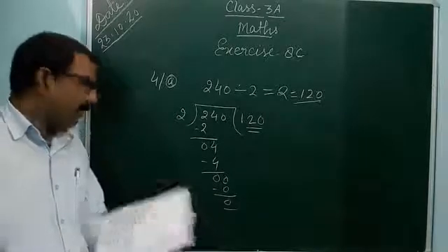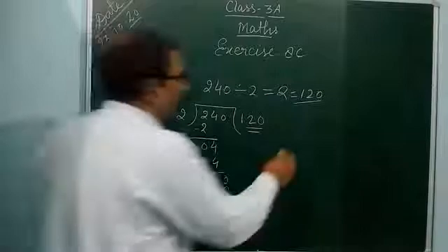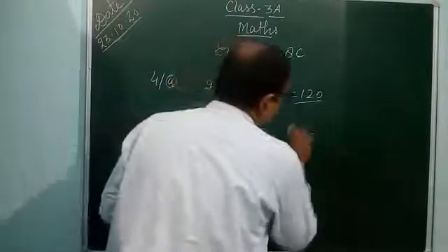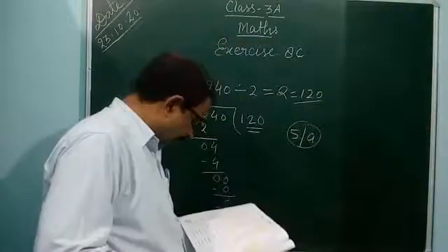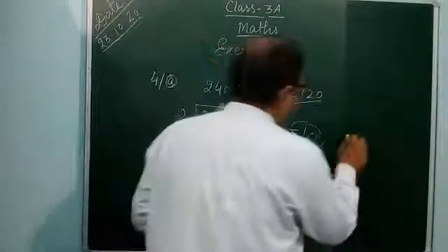And you see 5A. The 5A is also very easy. 5A, what is this? 400 divided by 2.